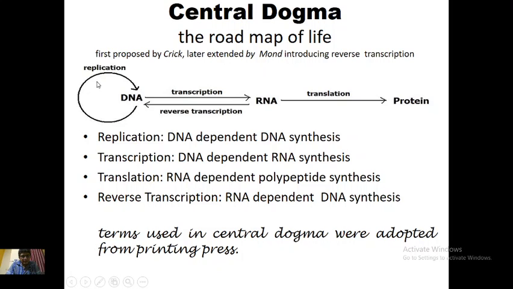This is called replication. Replication is DNA dependent DNA synthesis. Transcription is DNA dependent RNA synthesis. See, from DNA, RNA is produced. Then translation is RNA dependent polypeptide synthesis, and then there is another type of DNA synthesis which is called reverse transcription. It is RNA dependent DNA synthesis.